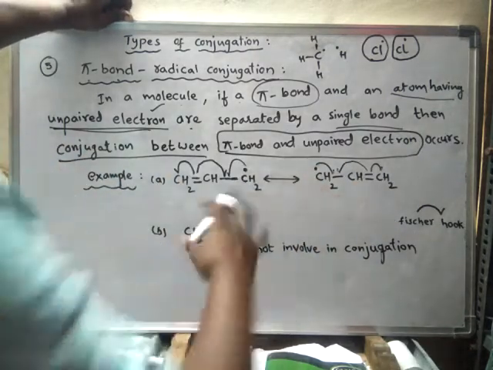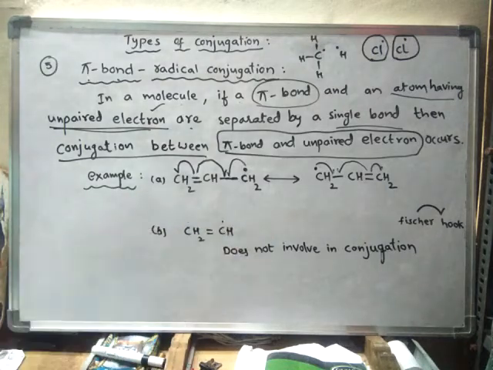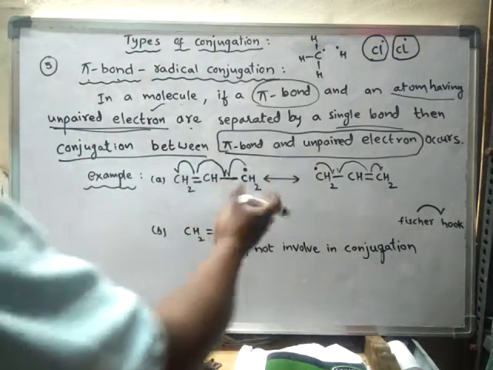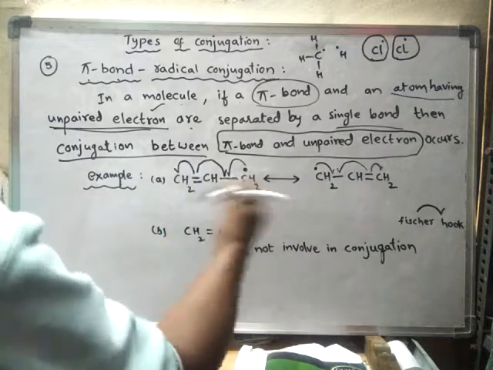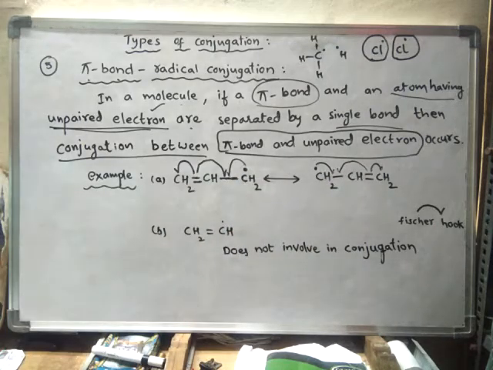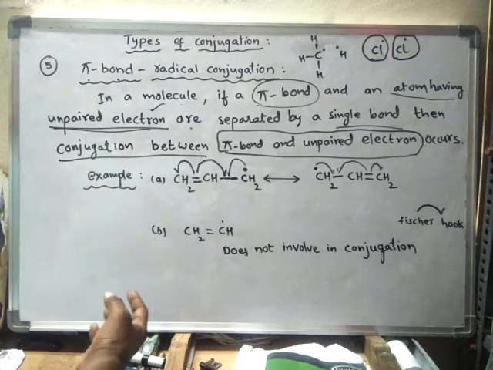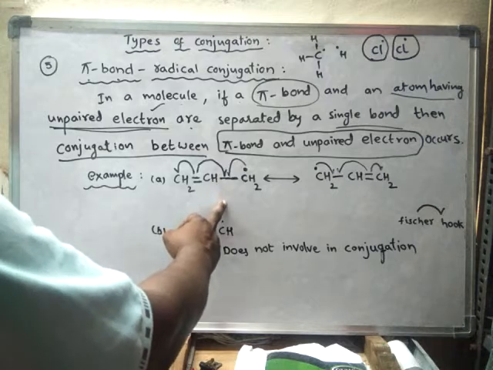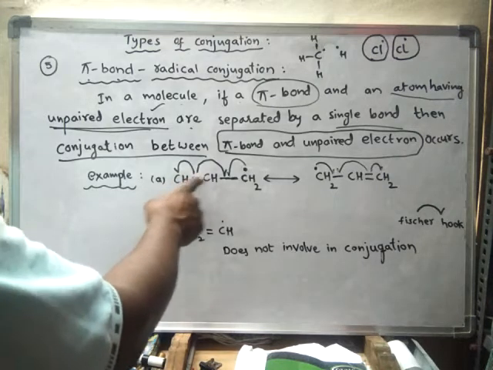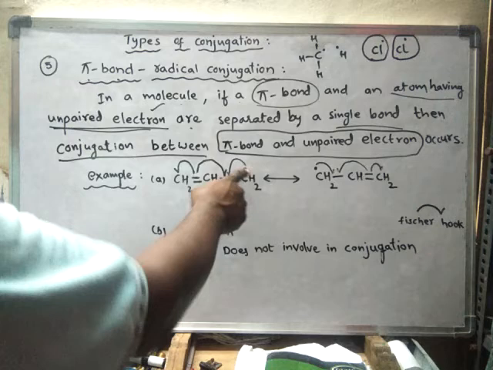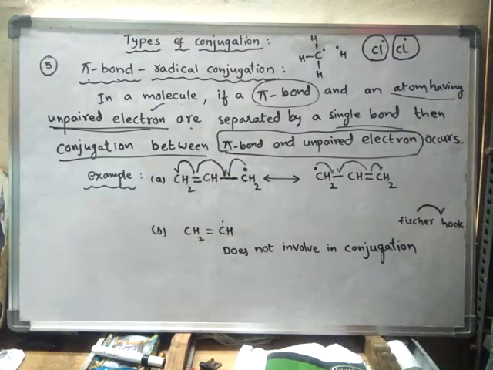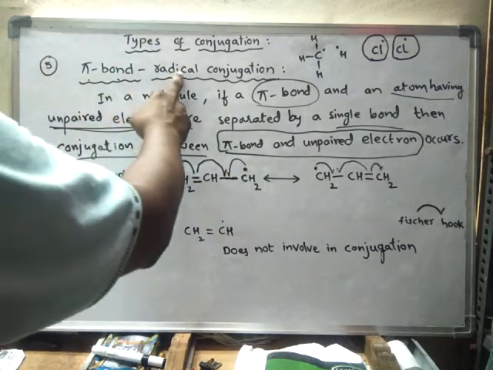So like this, the unpaired electron is shared by both the carbons. Okay, unpaired electron is shared by both the carbons. So like this, a delocalization of electrons takes place, and such a process is said to be conjugation. And here the conjugation is between the pi bond and an atom having an unpaired electron. So such a type of conjugation is said to be pi bond radical conjugation.